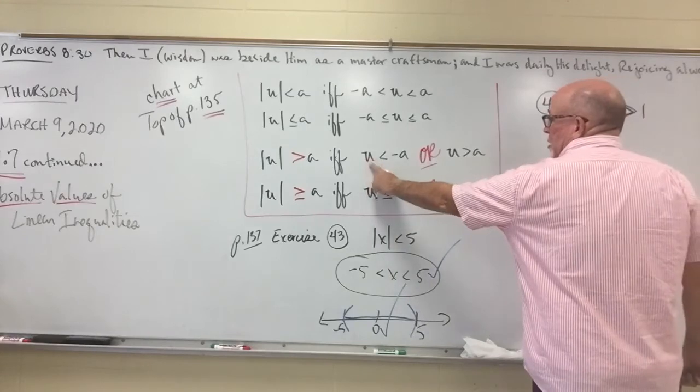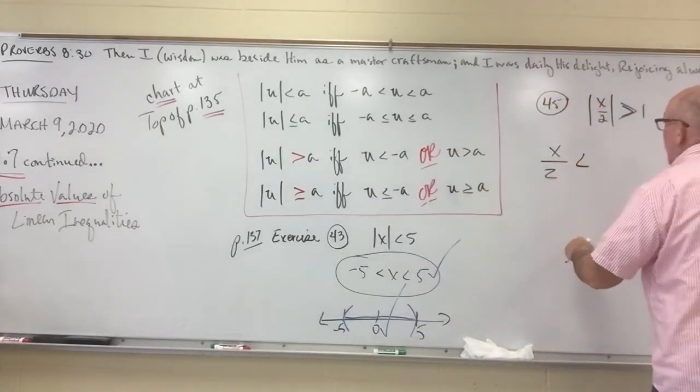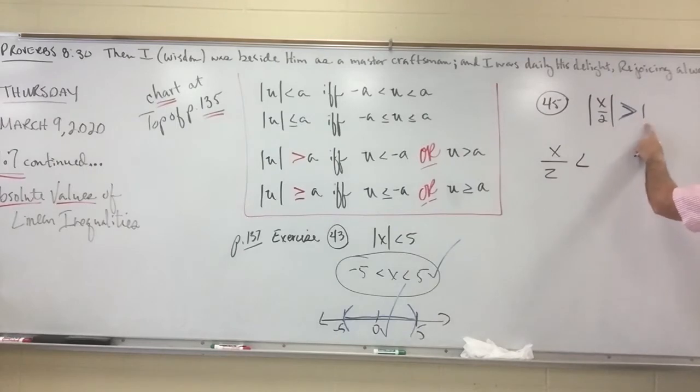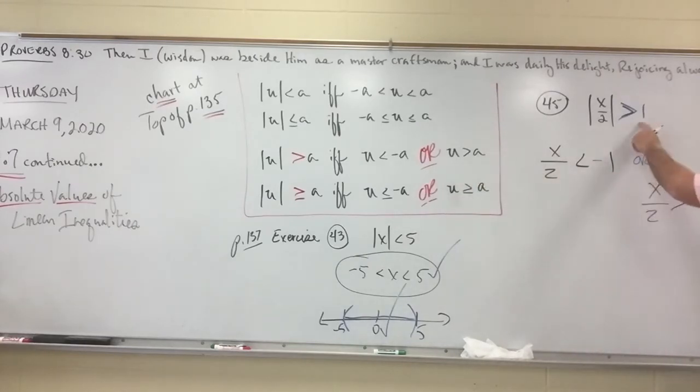That is my u. And then it's going to have to be less than the opposite of a. A is 1, the opposite of a is going to be negative 1. Or, then the next one is x over 2 is greater than a, and a is 1. So we've got two different scenarios going.